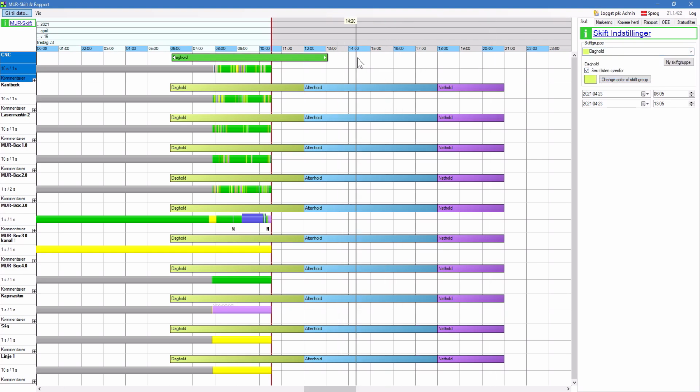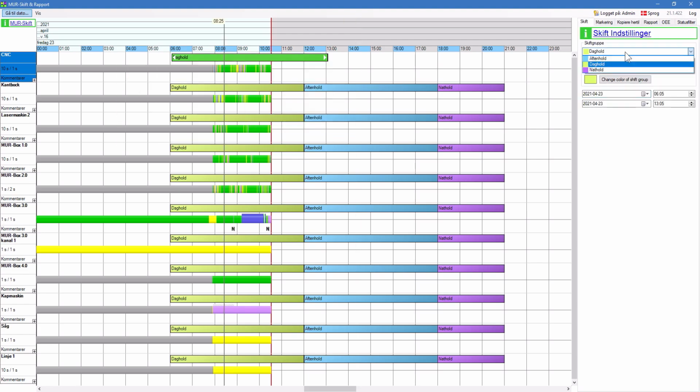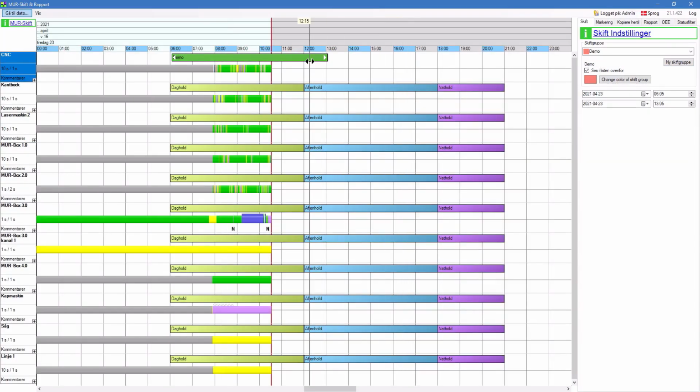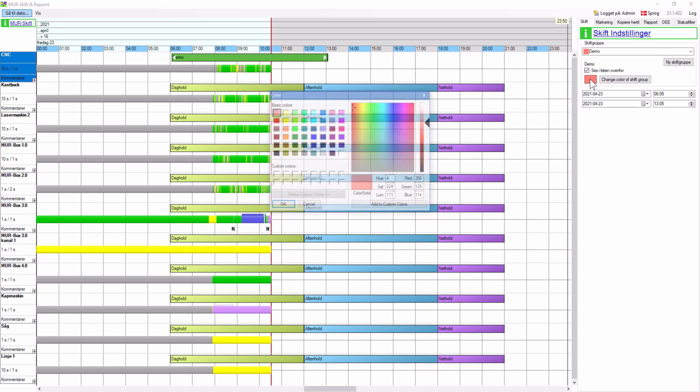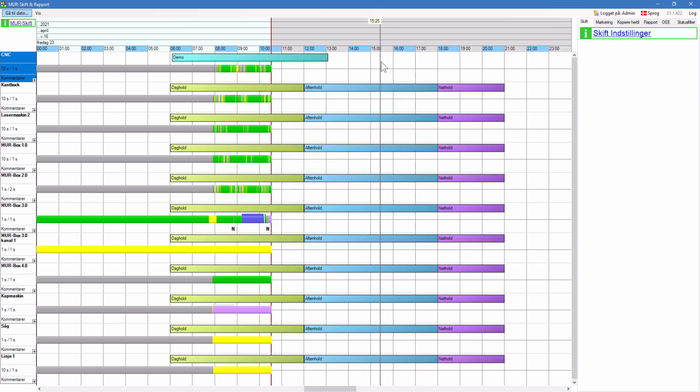And you can also do it afterwards by clicking in the shift. You get the same panel up again and you can choose a new shift. If you don't find the shift you want to use here, you click new shift group and you enter the name. We have a demo shift, and you have created a new group. And you can also click the color then to choose a different color for that shift group.